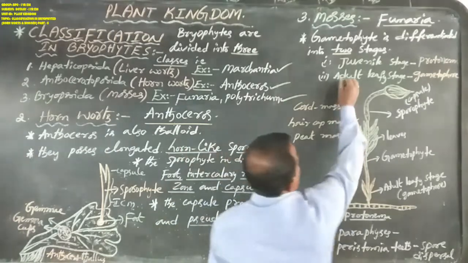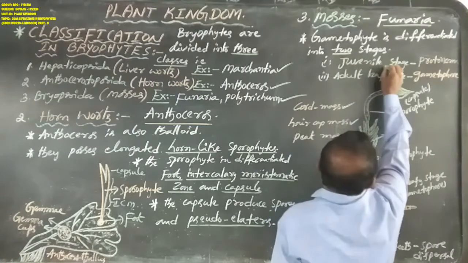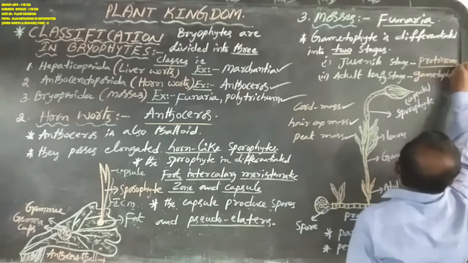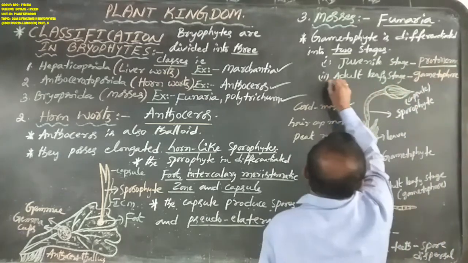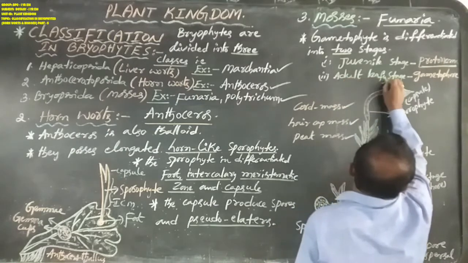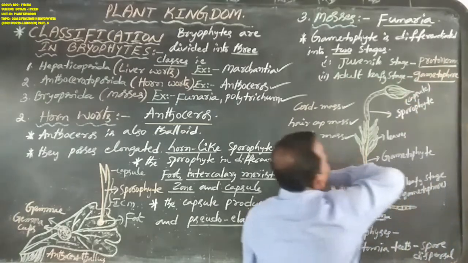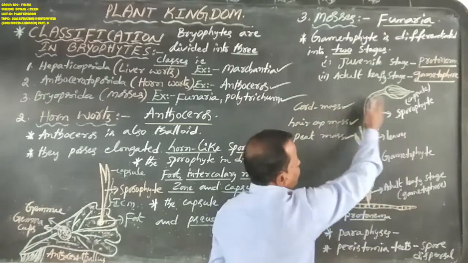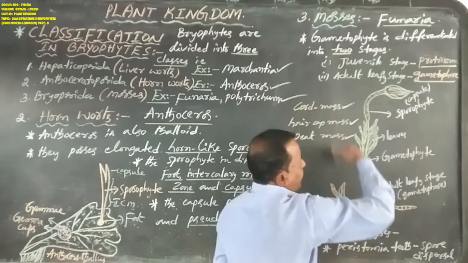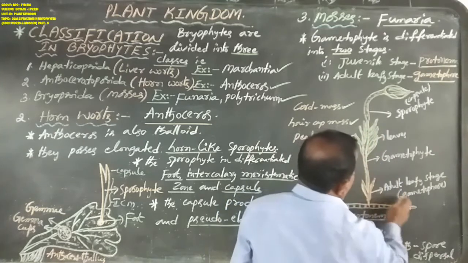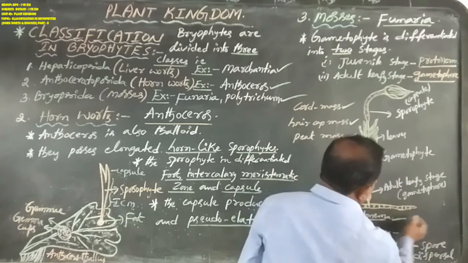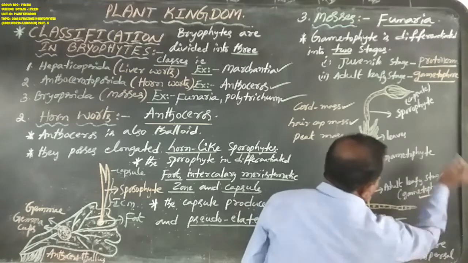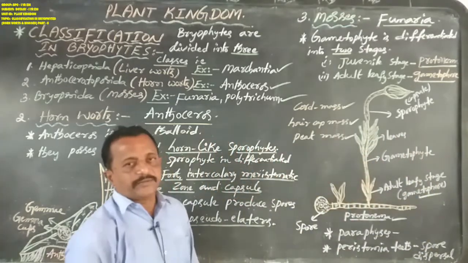Now, the first stage, the juvenile stage, is also called protonema. The second stage, the adult leafy stage, is also called gametophore. Don't confuse this: this is a gametophyte. So totally, this stage is the gametophore, and this stage is the protonema. This is the protonema stage. This is the gametophore stage.